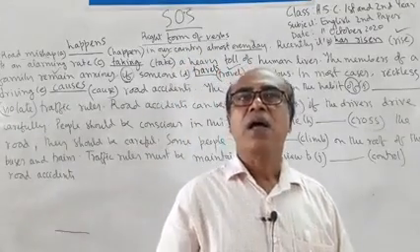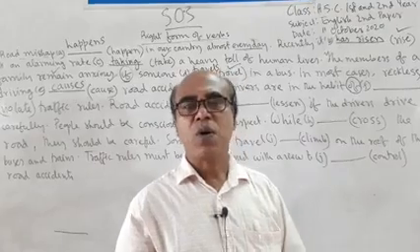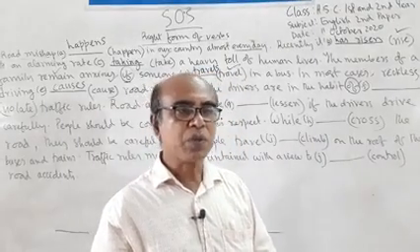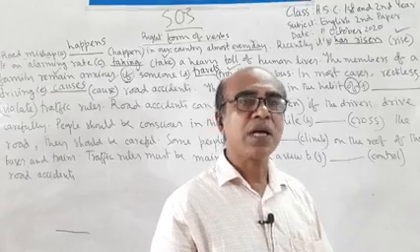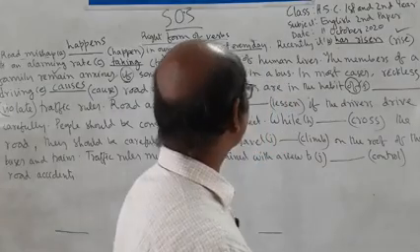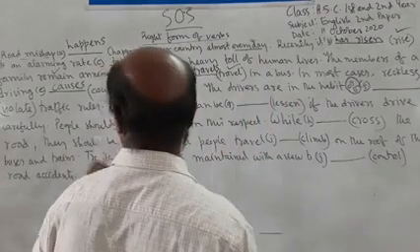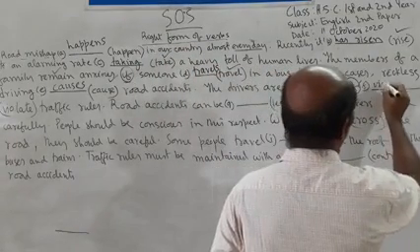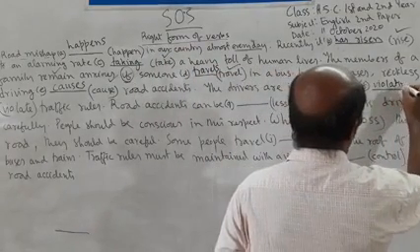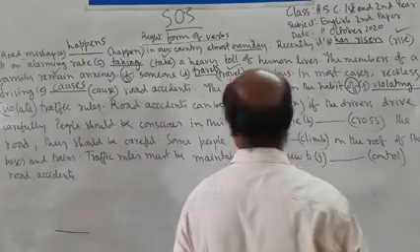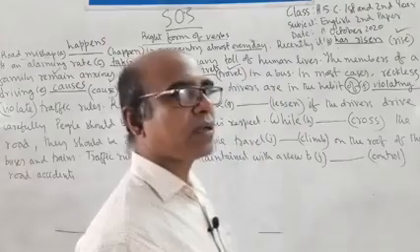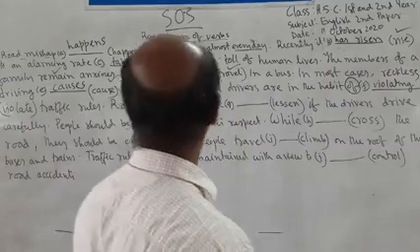So after any preposition, on, in, of, for, with, without, we have to use the gerund of a verb. Here the drivers are in the habit of violate, gerund, violating traffic rules. The drivers are in the habit of violating traffic rules.